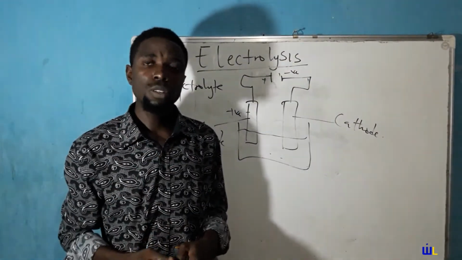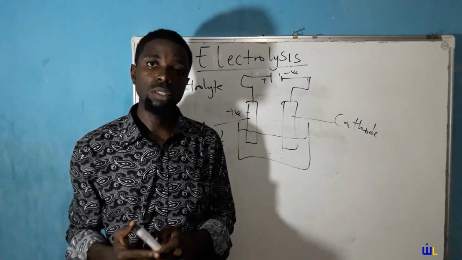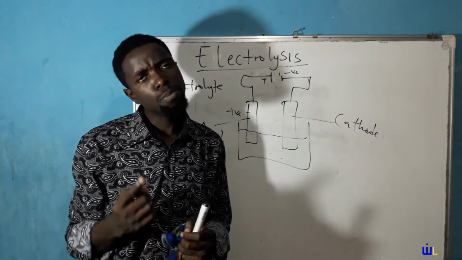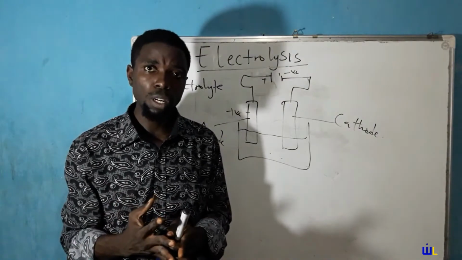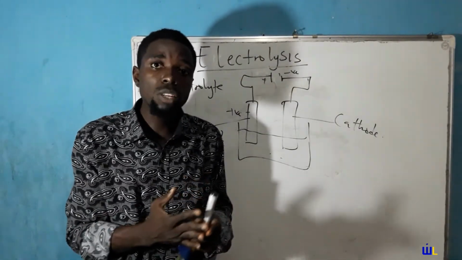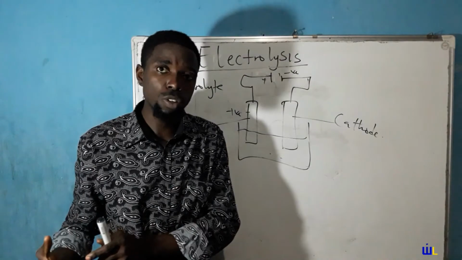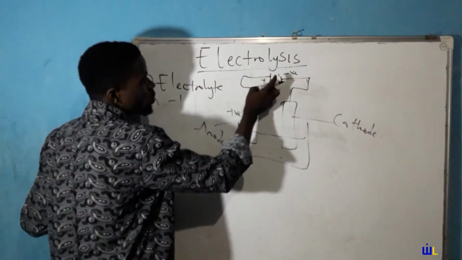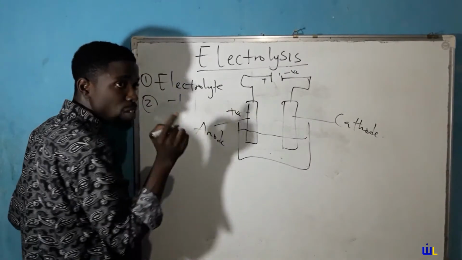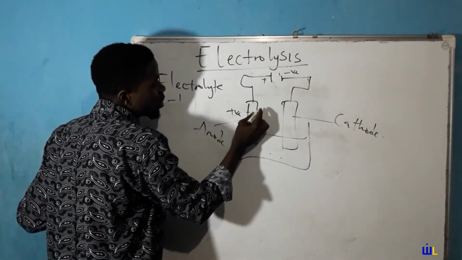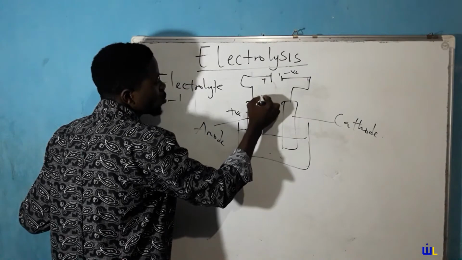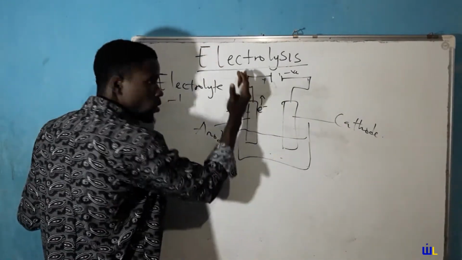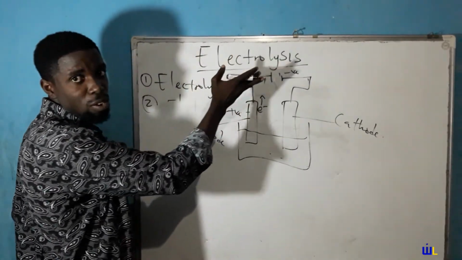When you connect a positive terminal to a metal conductor, something happens. Unlike charges attract. So the positive terminal will tend to attract the negative electrons on the surface of the metal. So when the anode is connected to the positive terminal, first of all, it becomes positively charged. Second, the electrons on the surface are attracted towards it. So electrons tend to leave and go towards the positive terminal of the battery.